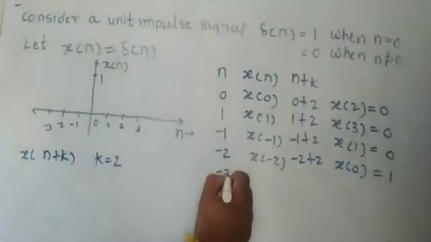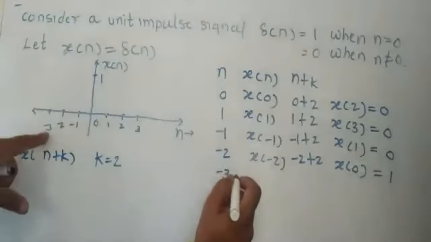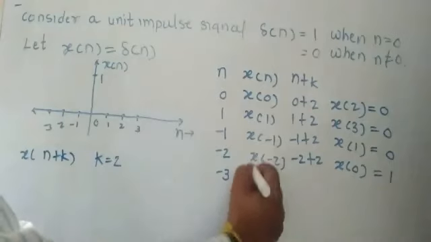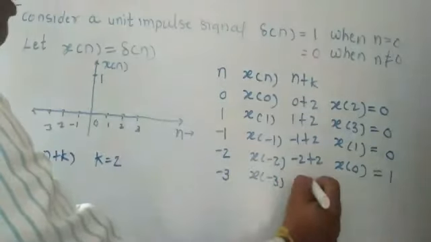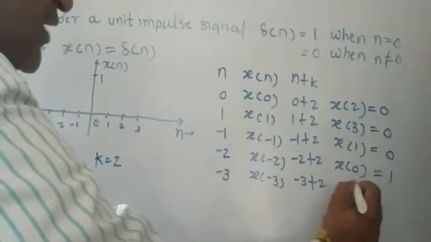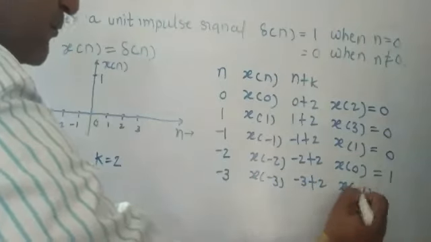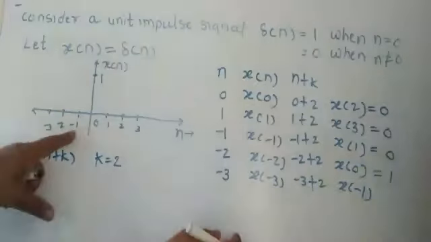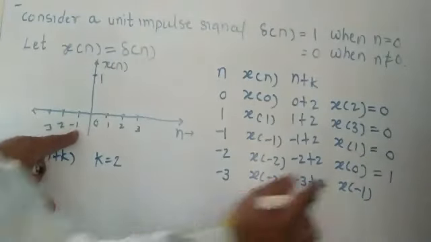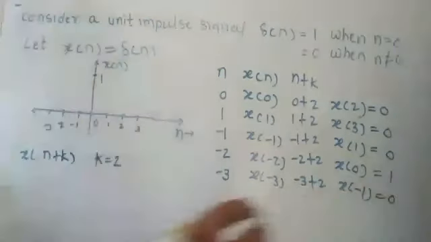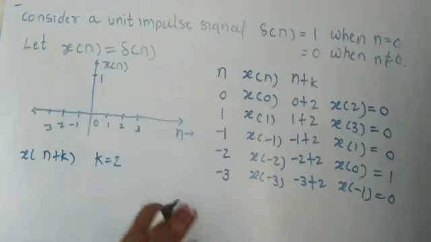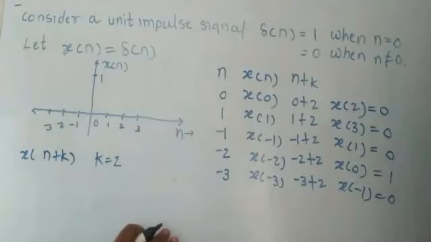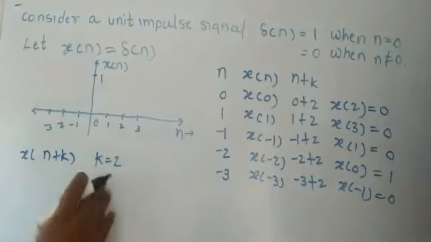If we consider n equal to minus 3, you will get x of minus 3. Minus 3 plus 2, you will get x of minus 1. But at x of minus 1, this value is 0. So that's why I write here it is 0. Okay, getting this? So in this way you can find all the values. Now I go for the graph.